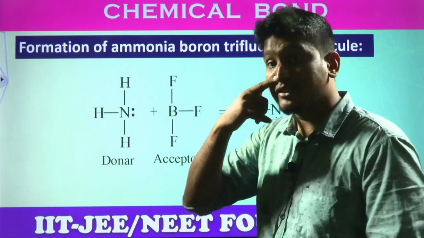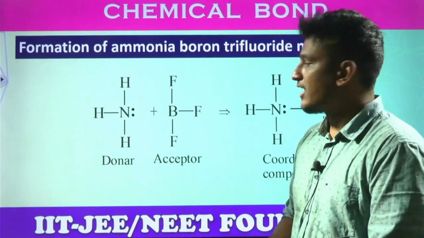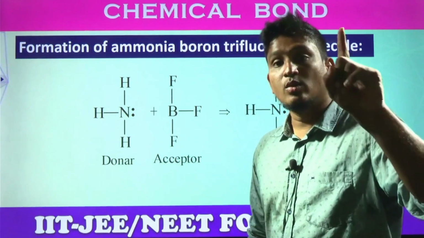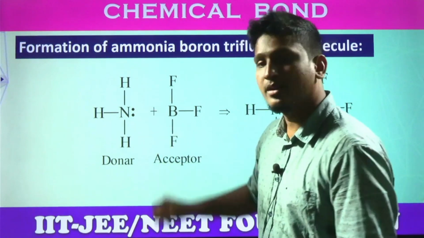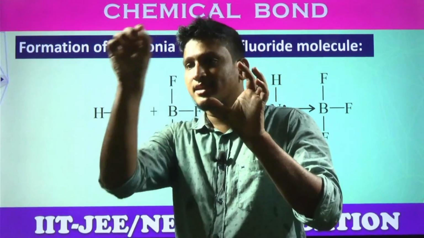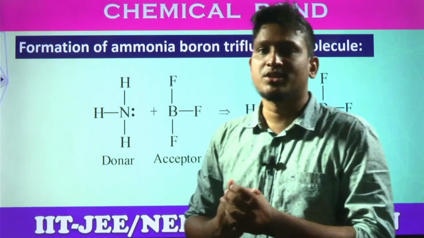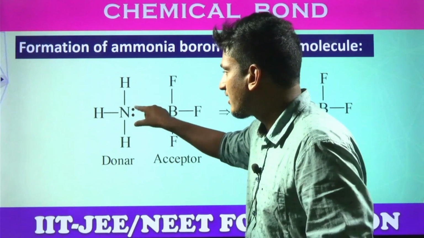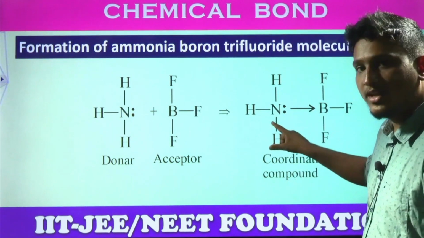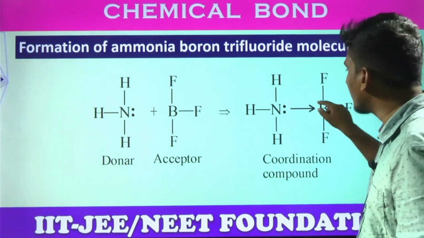Some examples for the formation of this coordinate covalent bond: ammonia and boron trifluoride. Ammonia, students, you can see ammonia valency is 3, but there is one lone pair of electrons in ammonia. You can see this lone pair of electrons. And boron configuration is 2s2 2p1, and this 2s electron excites to the middle orbital of 2p, and there is one empty orbital in the 2p subshell of boron, and this empty orbital can accommodate two electrons. That's how they can form this compound between ammonia and boron trifluoride, and this is how the coordinate covalent bond is indicated by an arrow.